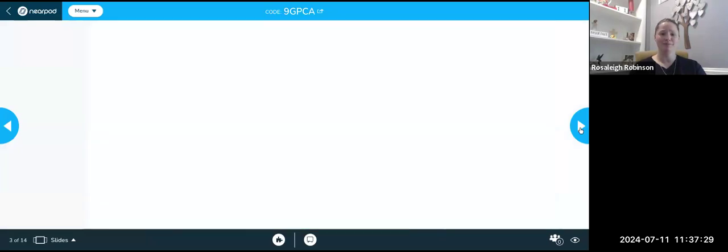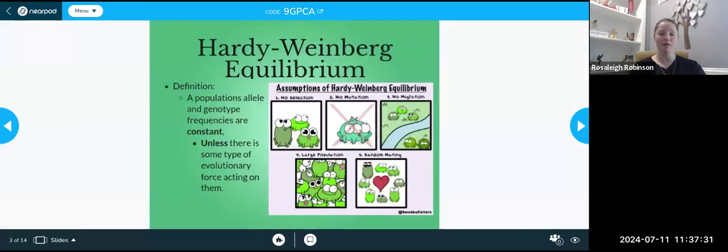Hardy-Weinberg equilibrium is a theorem that was put together to see how a population's allele and genotype frequencies can remain constant. In this theorem, they're saying that a population's allele and genotypic frequencies will remain constant unless there's some type of evolutionary force acting on them.